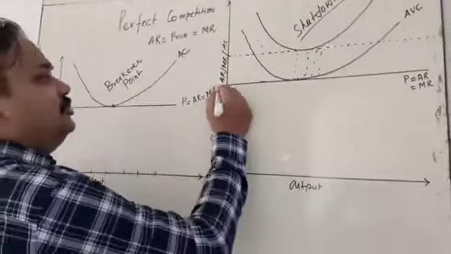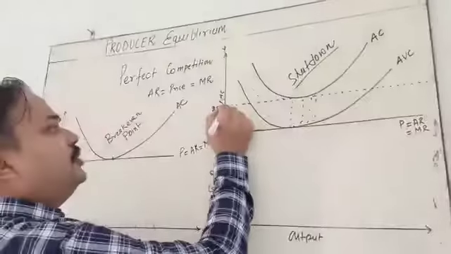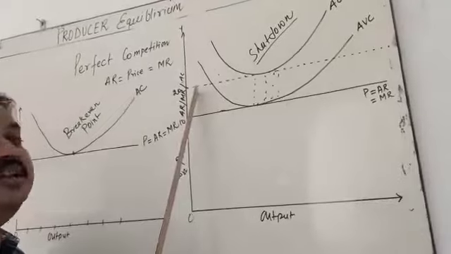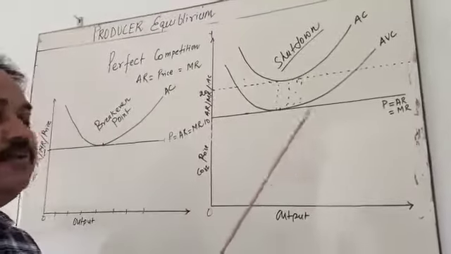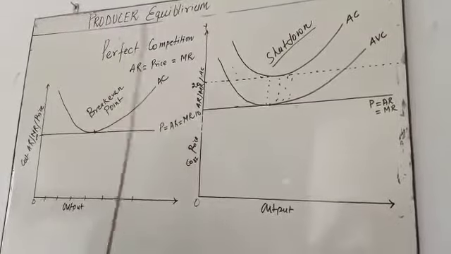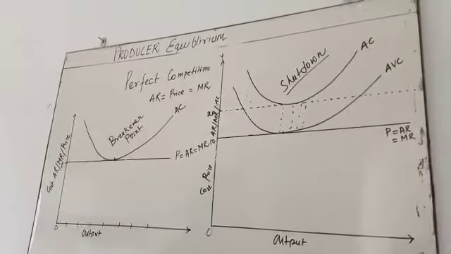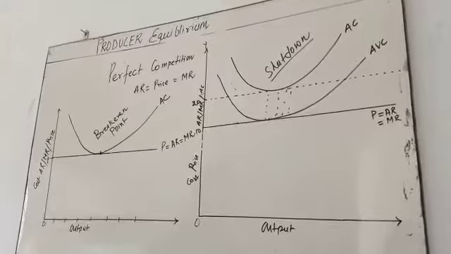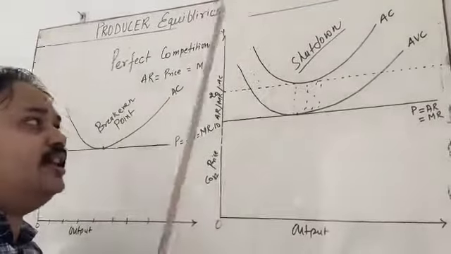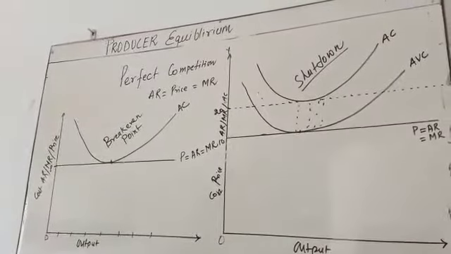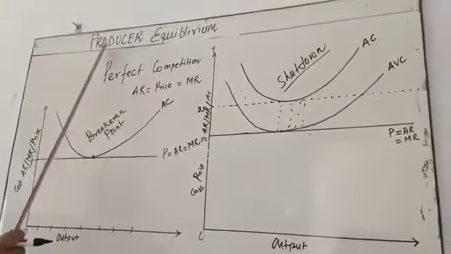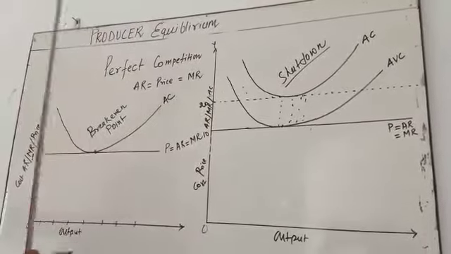Suppose the price is 10 rupees and the cost is 20 rupees here. So what is the meaning? The cost charged on the firm is more than your revenue. Your revenue is only 10 and your cost is 20 rupees. So it is a case of loss. The businessman, firm or industry is going to shut down the business. So it is a situation of perfect competition, and the topic was producer equilibrium.